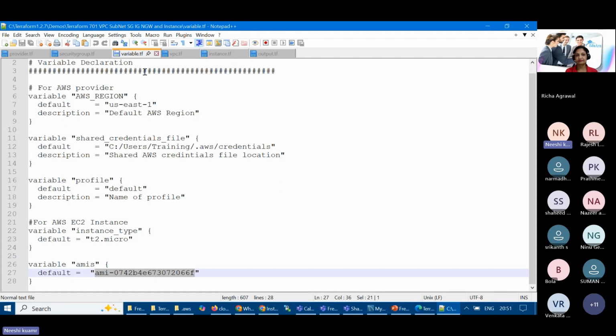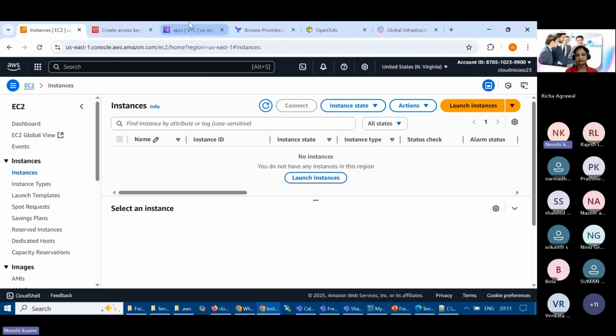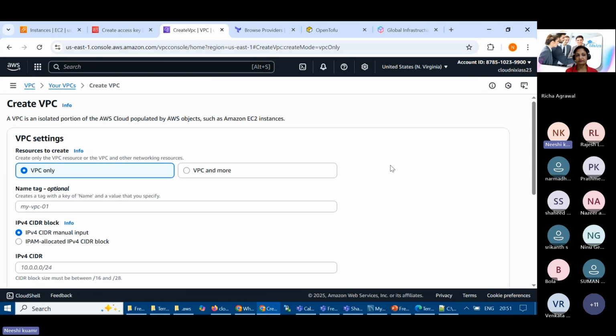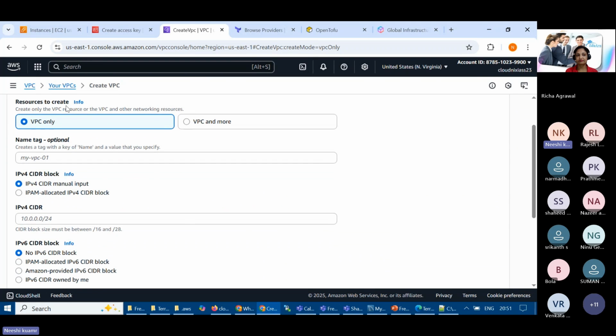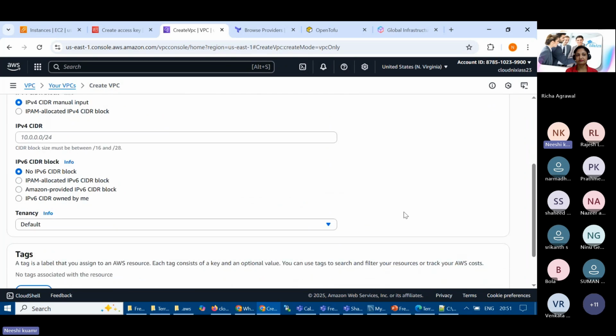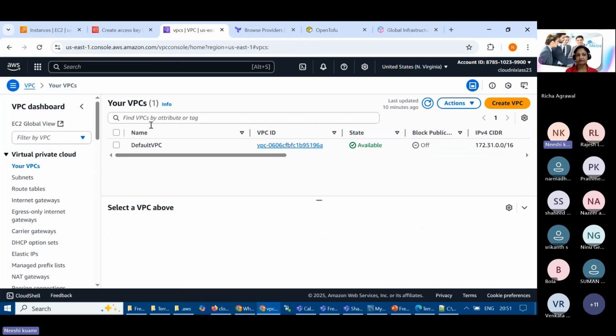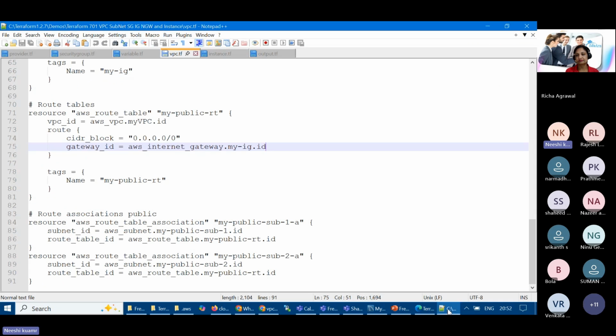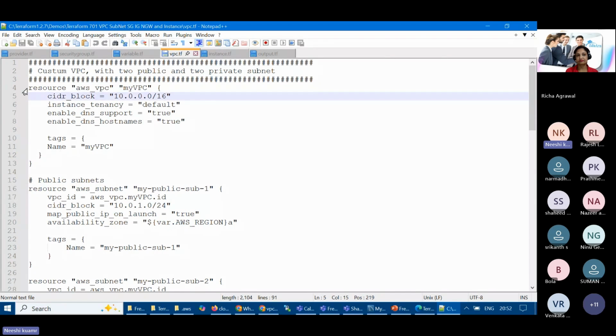So next, once the provider and variable are done, then we have a VPC. VPC is nothing but networking. Let's say if I go and say that in a VPC we have 2 options. We can create a VPC via this one, or we can use the wizard. Once you create this VPC, several things you have to set up, like CIDR block, public or private subnet, and many more manually. If you are not an expert in networking, this is done by the architects. So if you are not an expert, then you will fail at doing it. So here we have code for creating a VPC from A to Z. Here the resource section is there.